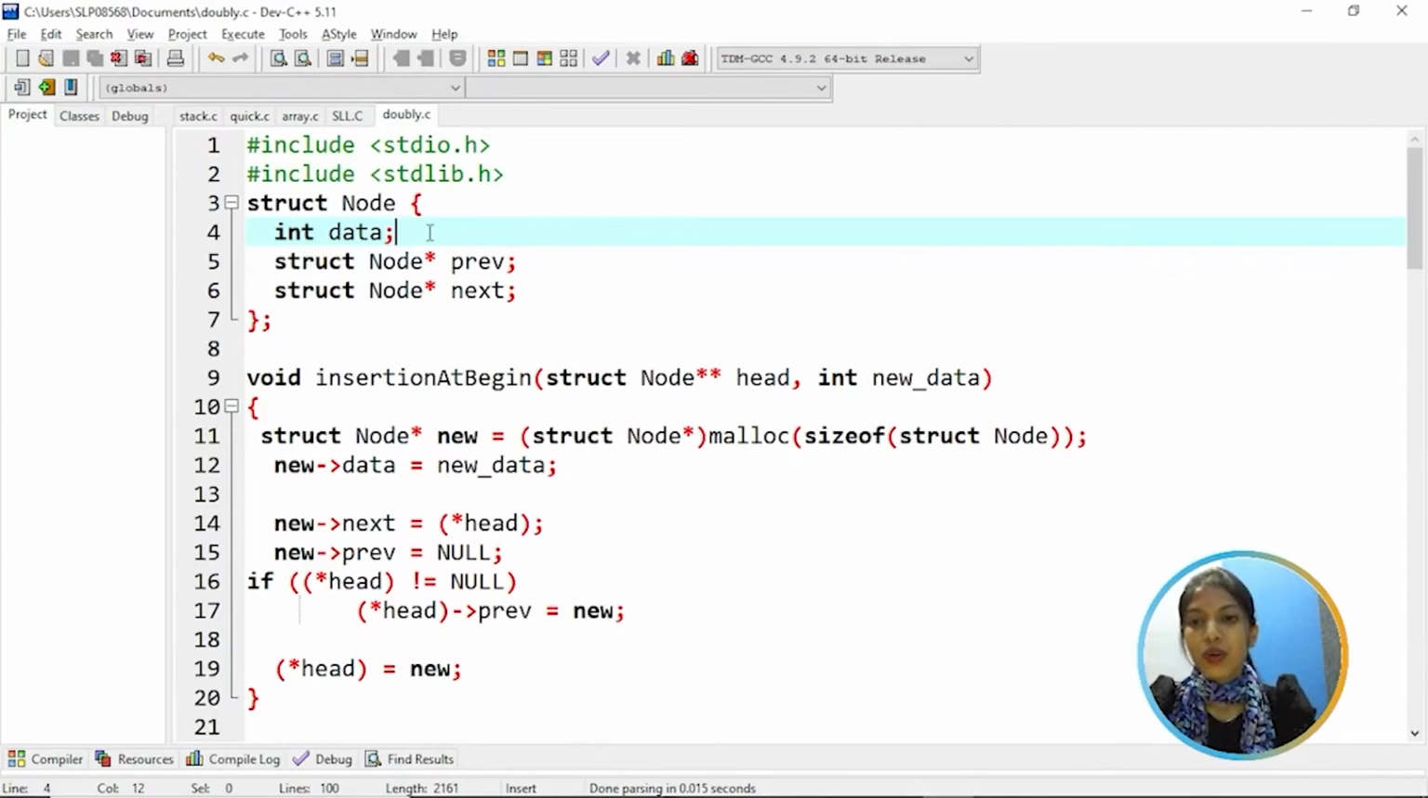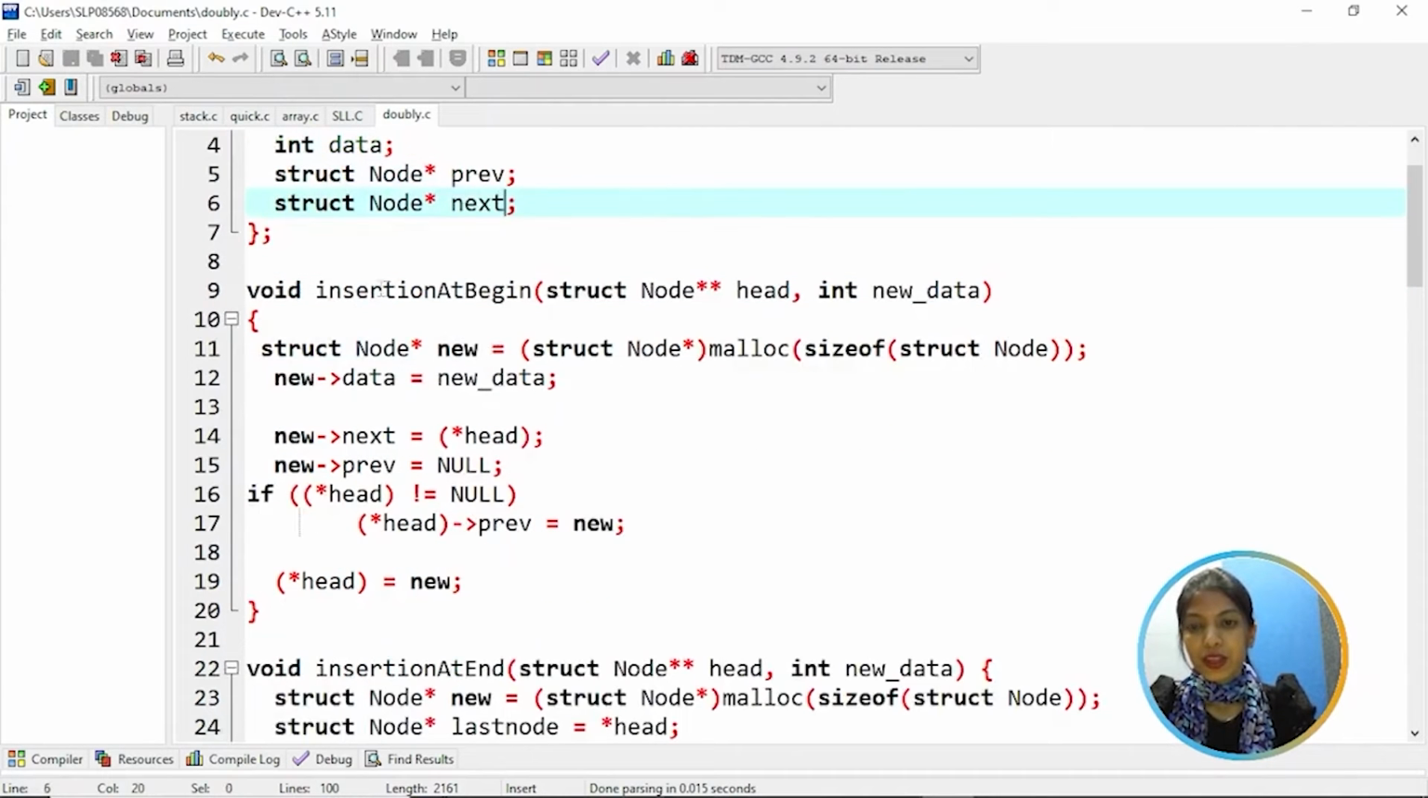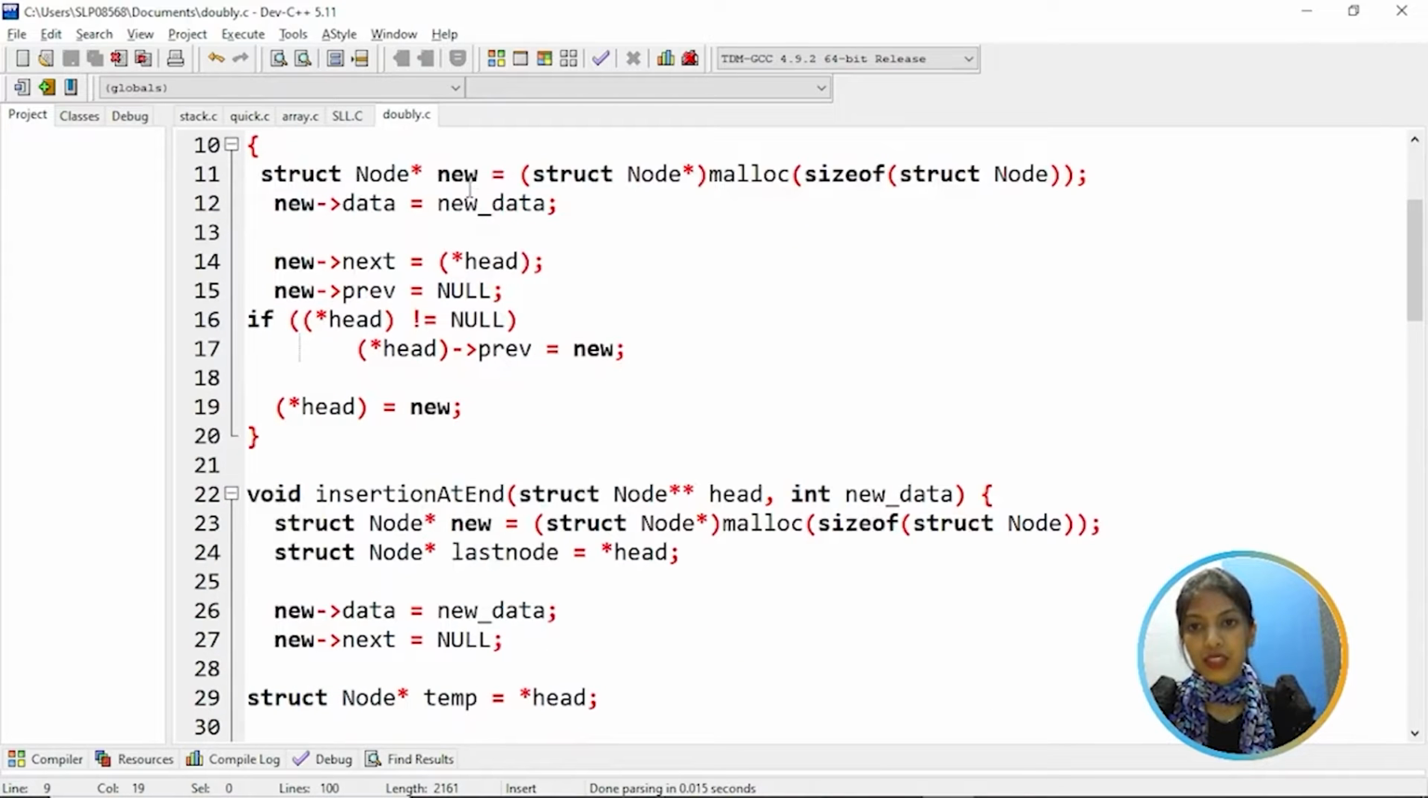So here let's understand the working of the program's implementation. We have a structure of node with a variable called data and pointer variables previous and next. First, coming to insertion at the beginning, we are inserting an element. We create a new node, allocating memory using the malloc function, and then assign data to the new node.